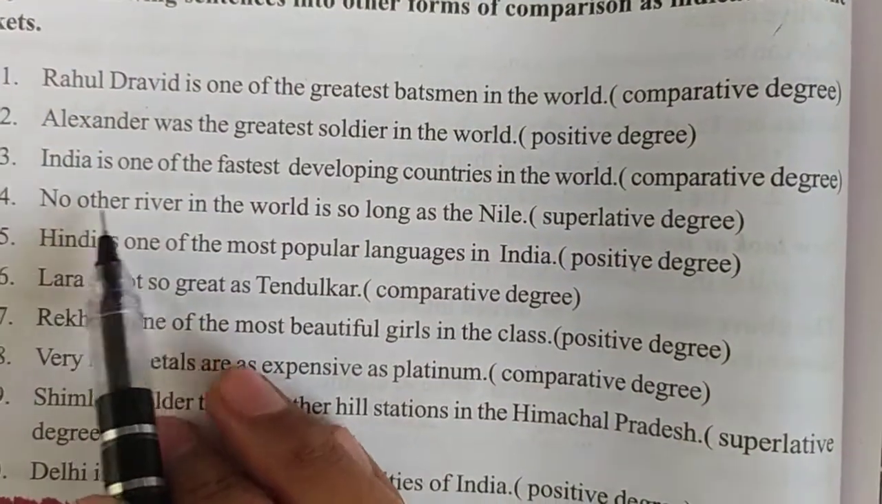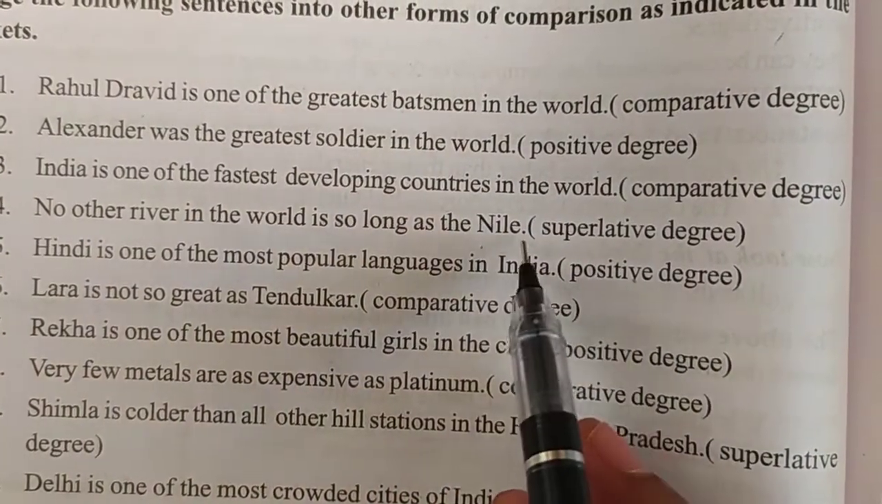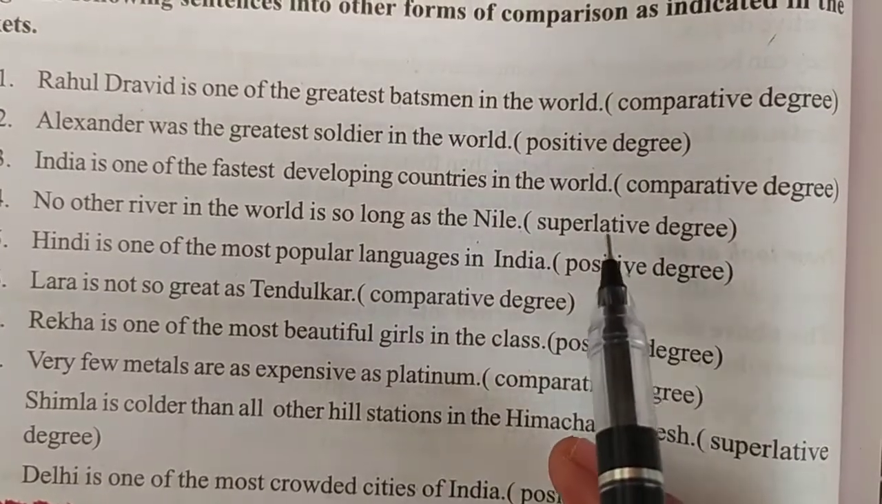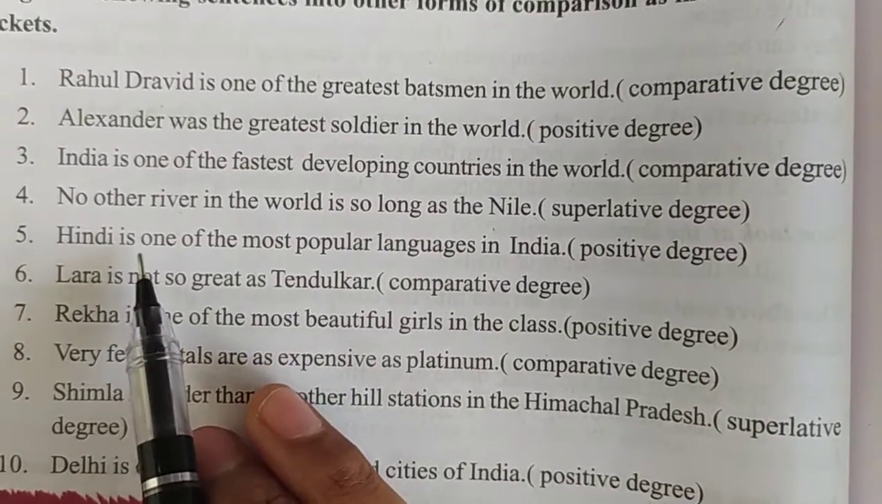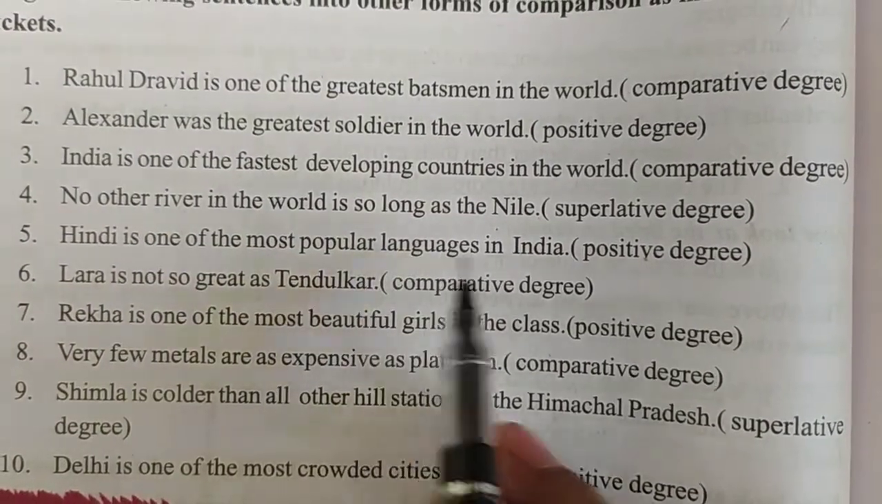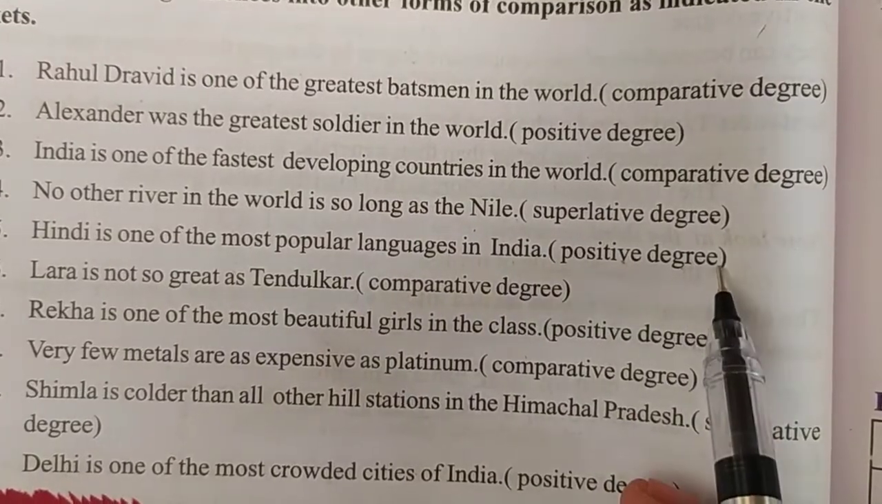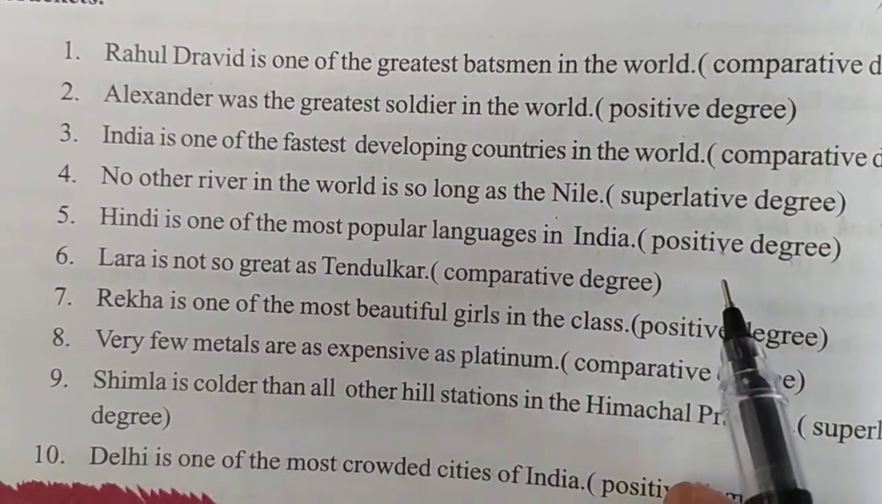Fourth one, no other river in the world is so long as the Nile. For that, we need to write superlative degree. The answer is the Nile is the longest river in the world. Fifth one, Hindi is one of the most popular languages in India. We need to write positive degree. The answer is very few languages in India are as popular as Hindi.